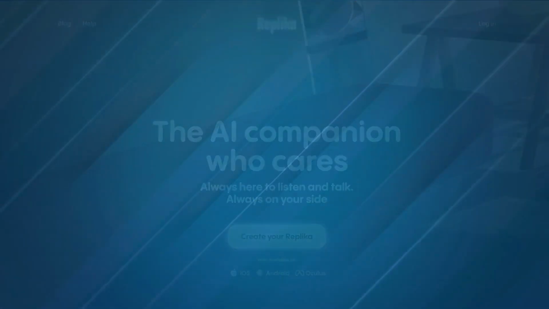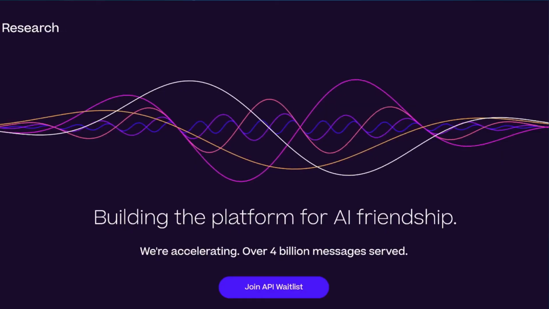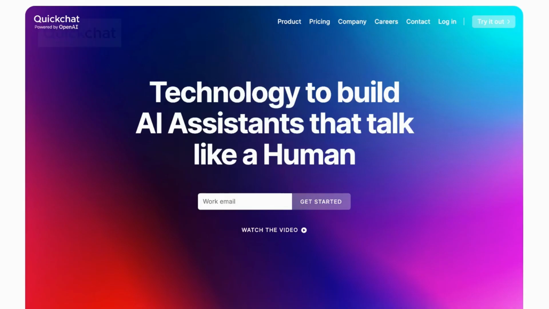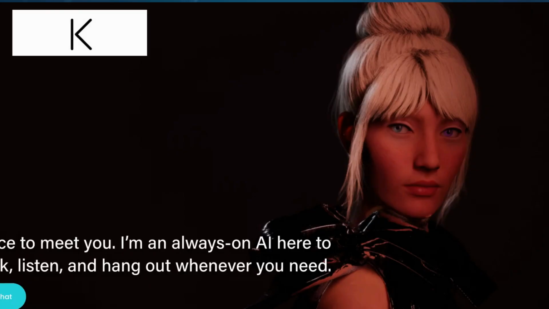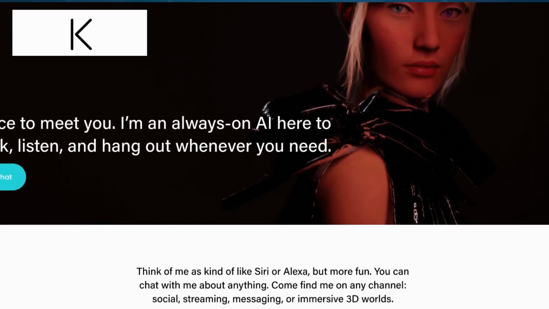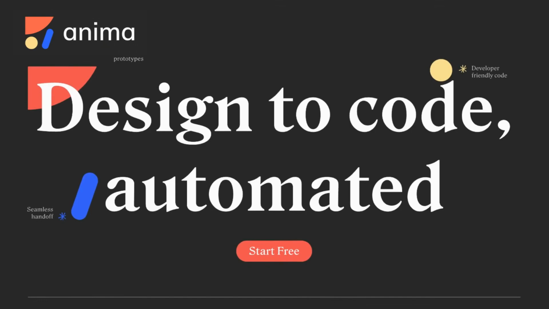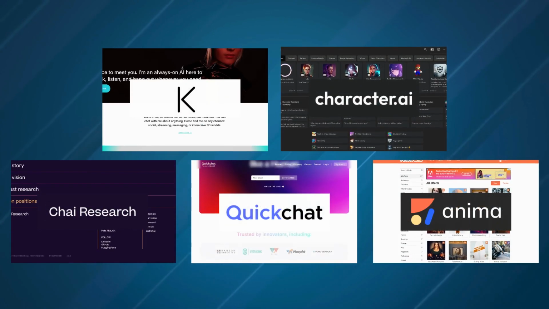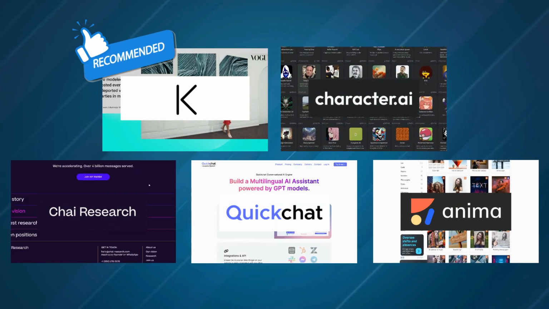Compared to Replika, Character.ai offers a more personalized and engaging conversation experience, while Chai Research is focused on providing AI-powered customer support for businesses. Then there's QuickChat, which is a simple and easy-to-use chatbot option, while Kuki, on the other hand, allows users to create their own custom chatbots. And there is Anima that offers more advanced features like conversation history and multi-language support. If you're looking for a Replika alternative that provides a unique and customizable chatbot experience, we recommend Kuki as the best option. We hope this video has helped you find the right AI chatbot for your needs.